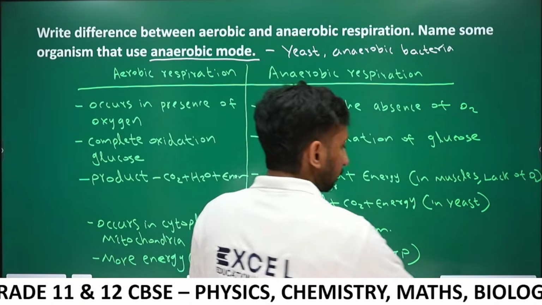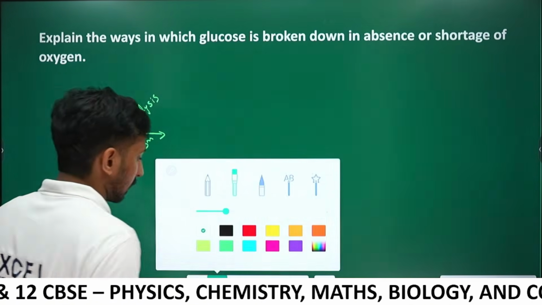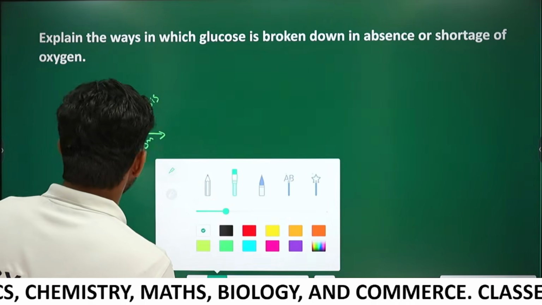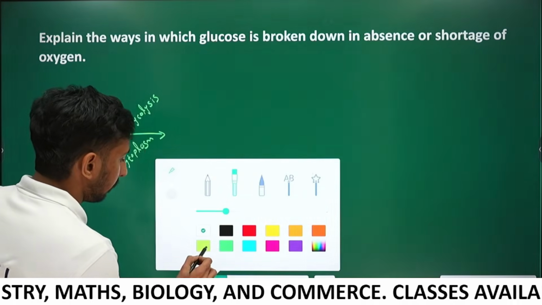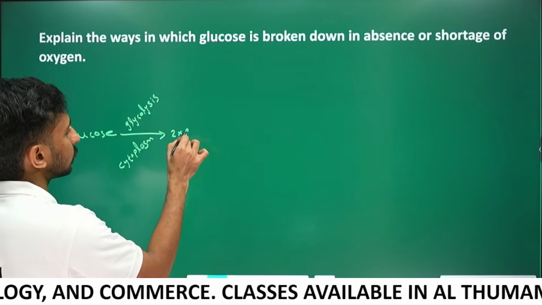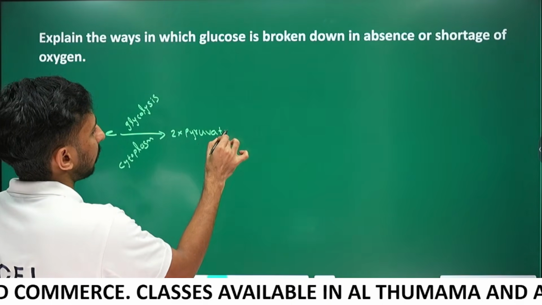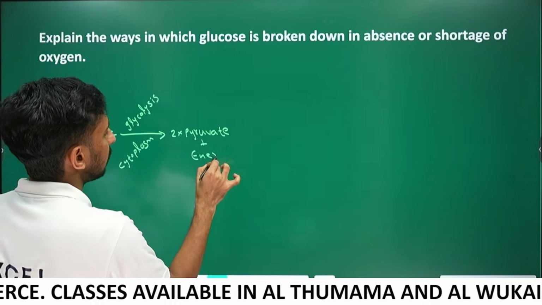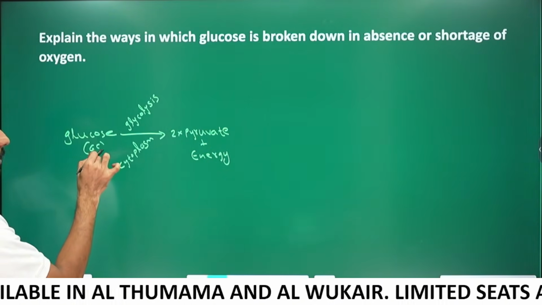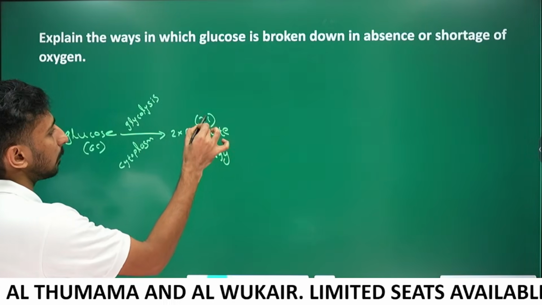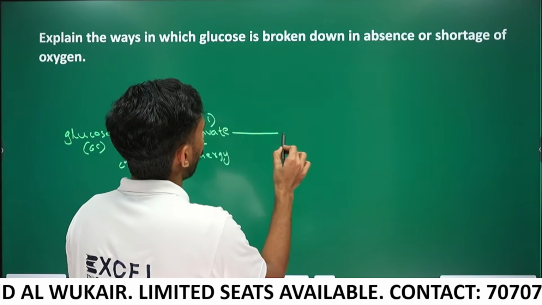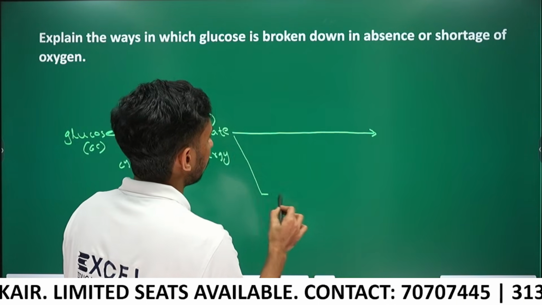Okay, one second. Glucose, glycolysis, cytoplasm. The product is 2 molecules of pyruvate, and some energy will be produced. Glucose contains 6 carbon, pyruvate contains 3 carbon, through 2 molecules of pyruvate, right? 2 into 3, 6. Now the pyruvate has 3 fates.